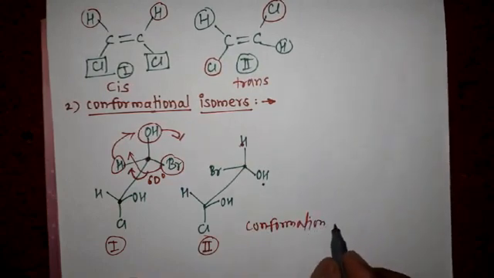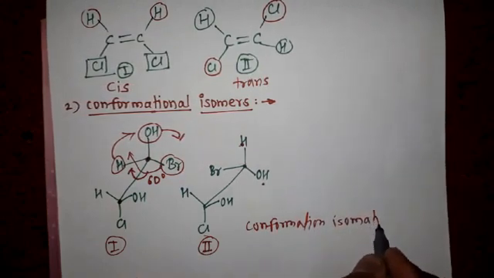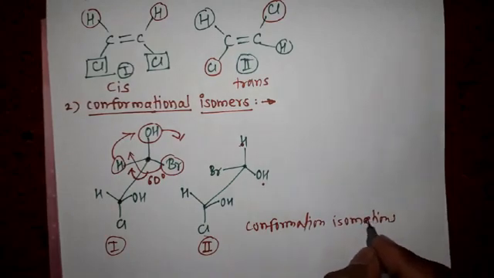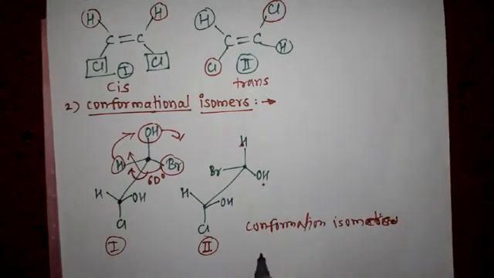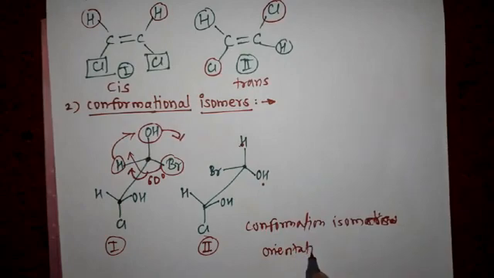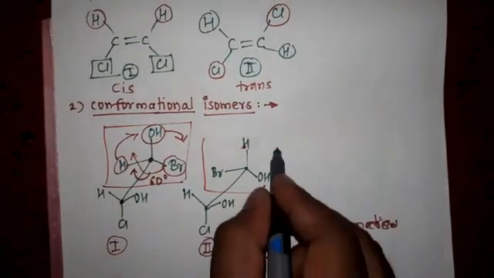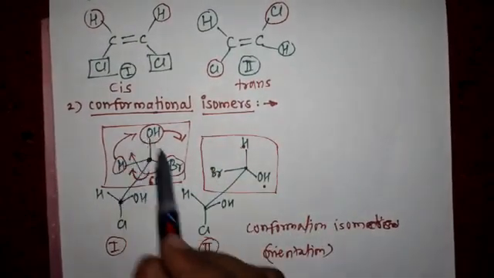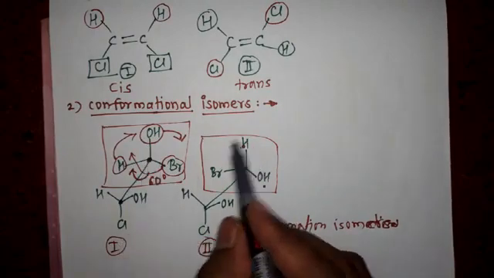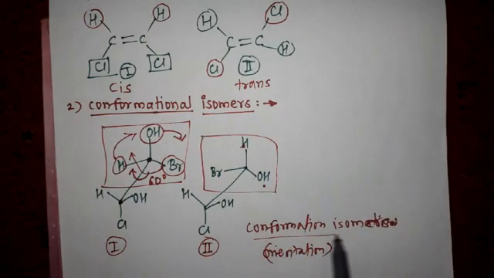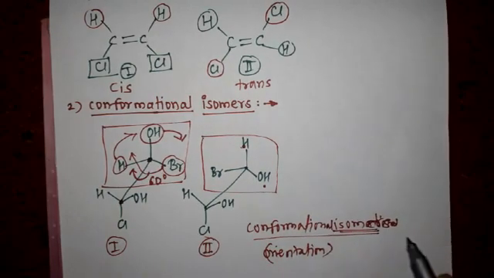This type of isomers are called conformational isomers. They only differ in orientation of atoms. The orientation of the groups on this carbon as compared to this carbon differ, hence they are conformational isomers.